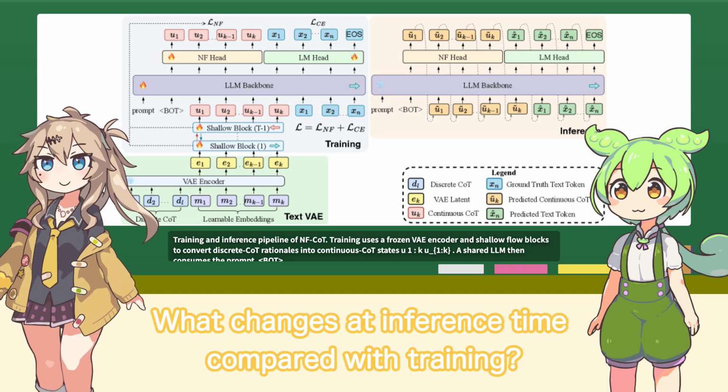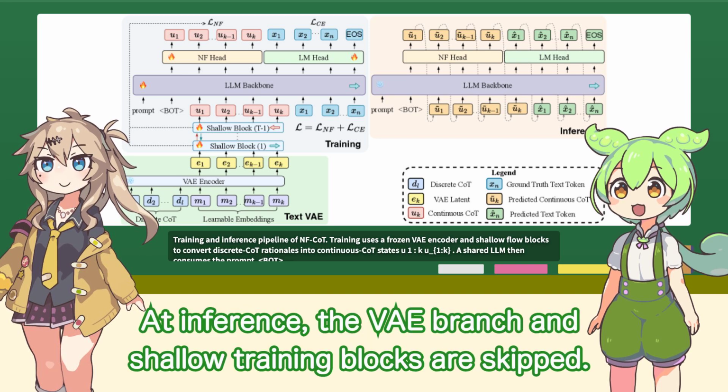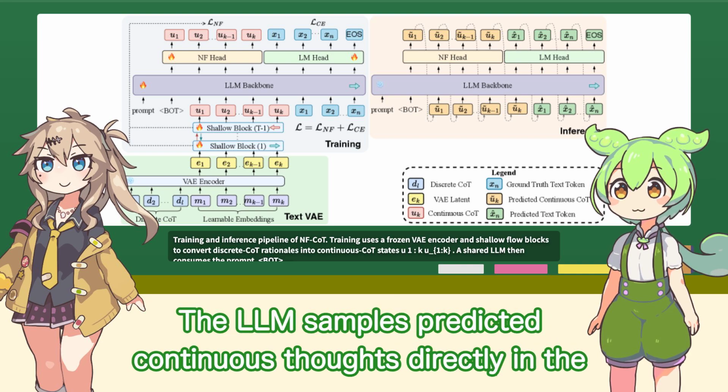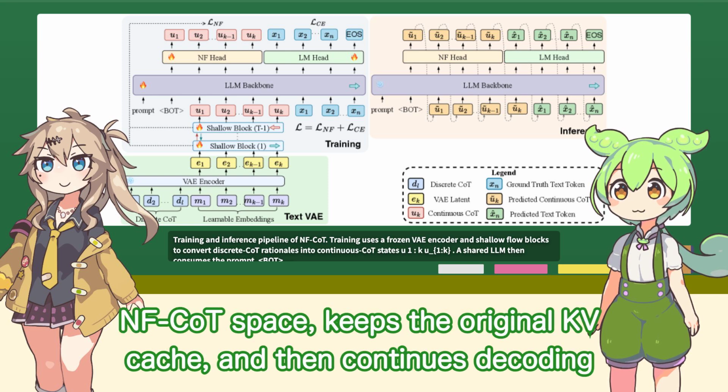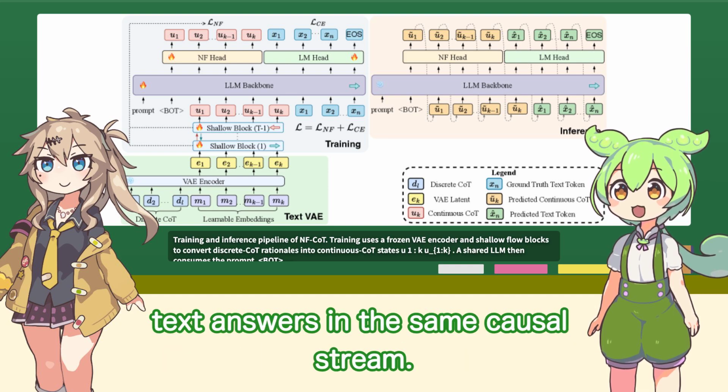What changes at inference time compared with training? At inference, the VAE branch and shallow training blocks are skipped. The LLM samples predicted continuous thoughts directly in the NF-CoT space, keeps the original KV cache, and then continues decoding text answers in the same causal stream.